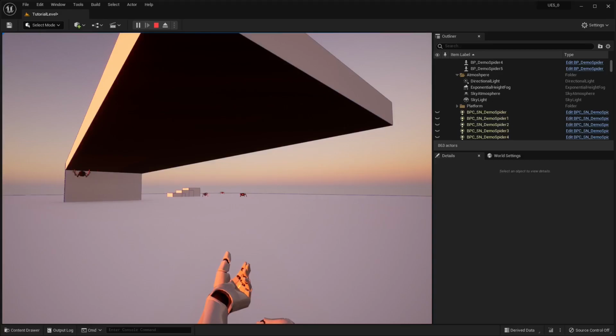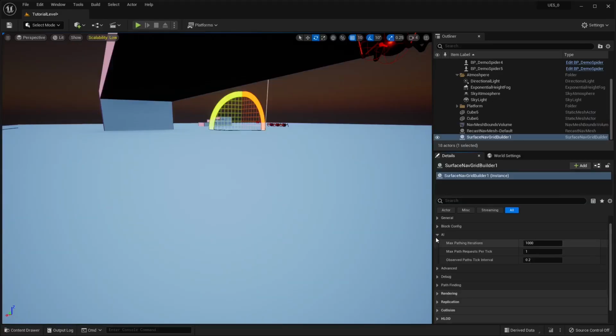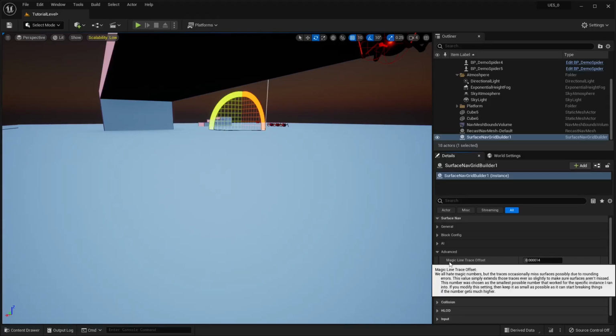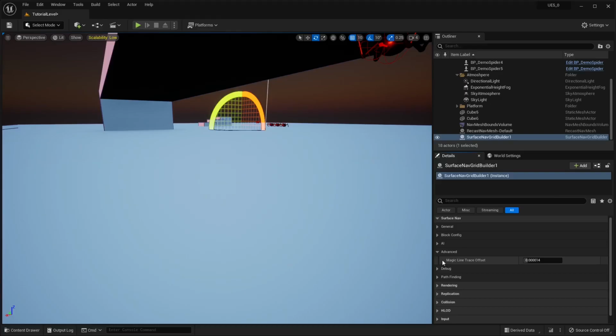Yeah, I'm not going to make y'all sit through the whole thing. We made it through the AI category. The next one is going to be advanced. And this one, for the most part, just leave this one alone. This one I had to implement because there were times when it was not detecting surfaces, most likely due to rounding errors.